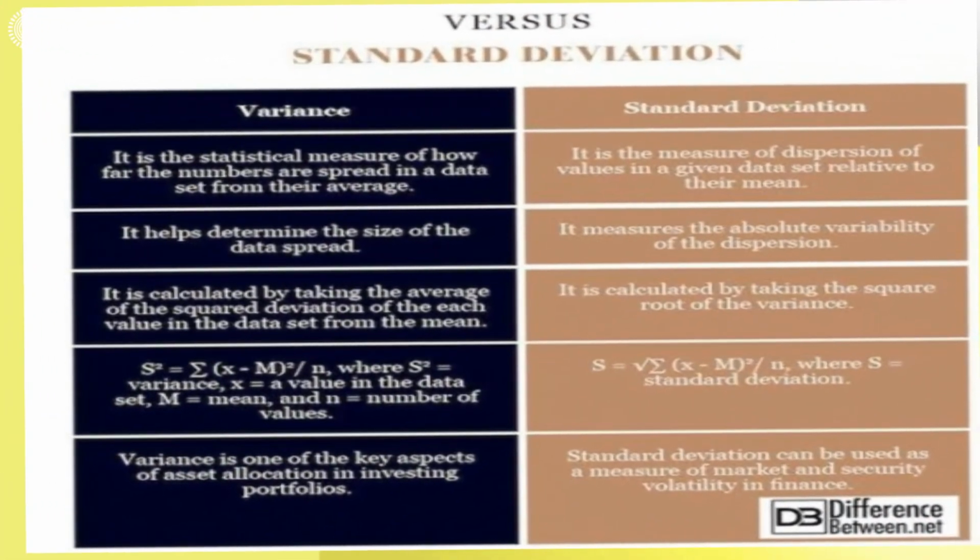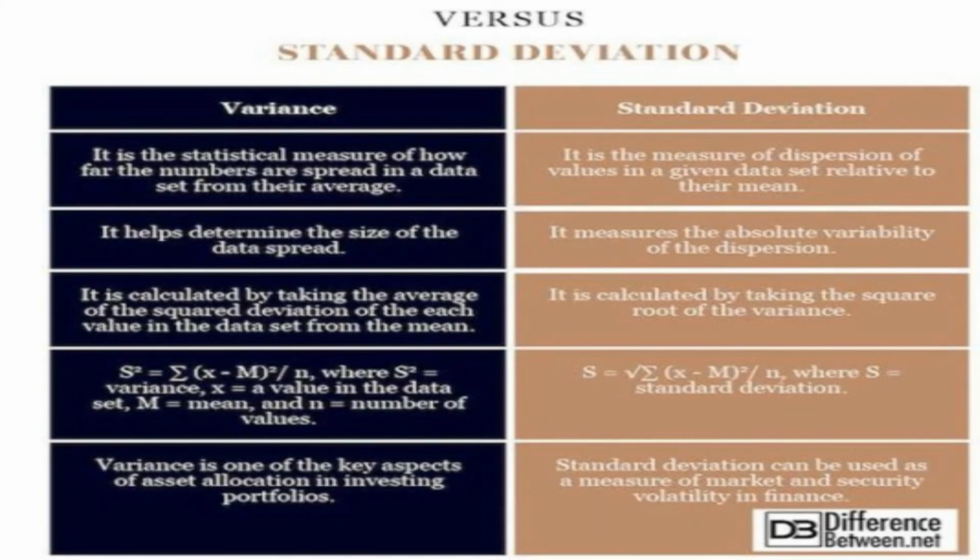Now let us try to sum up the differences between variance and the standard deviation. In the standard deviation we have the square root part in the formula, whereas in the variance we have S square. Whatever you have in the standard deviation when you take the square root, S square is being calculated in variance. So variance simply represents the statistical measure of how far the numbers are spread in a data set from the average, whereas the standard deviation is a measure of the dispersion of the values in a given data set relative to their mean.